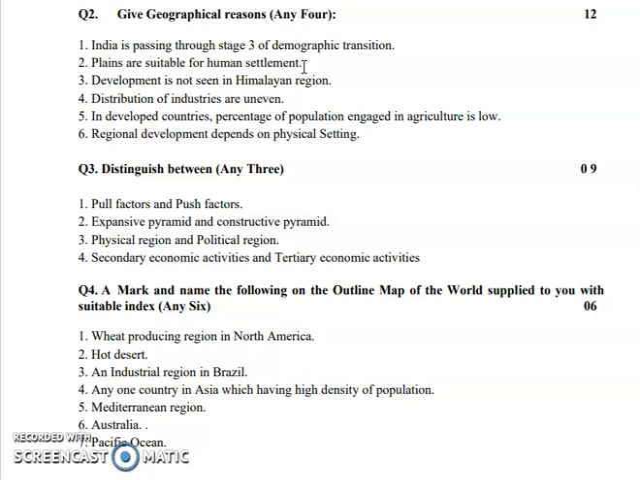So here you have to write the characteristic of plains and why human settlement is seen densely in plains. Next, development is not seen in Himalaya region. So you know that Himalaya is really a mountainous region. So why is there no development? What are the problems faced on such places that you can write in this answer?